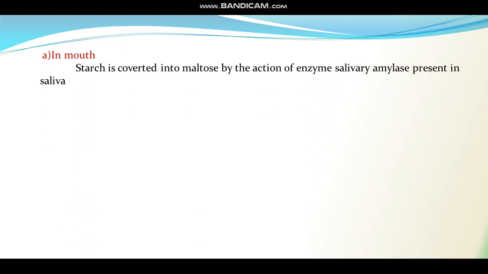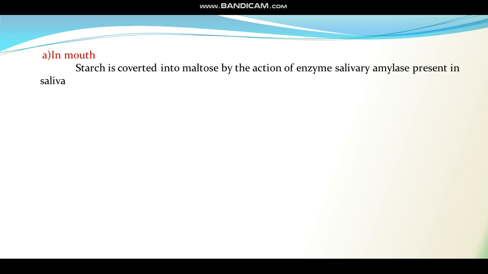Next, let us see how digestion takes place in different parts of the alimentary canal. The first one, the mouth, the oral cavity. Before we begin with this, let me tell you that digestion is a multi-step process. Digestion doesn't get completed at one part of the alimentary canal.